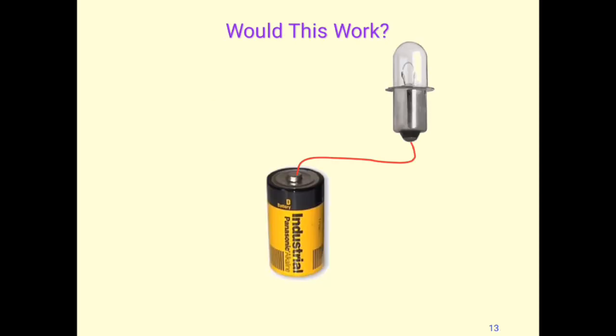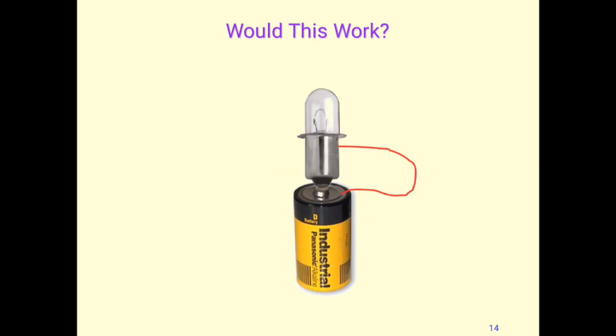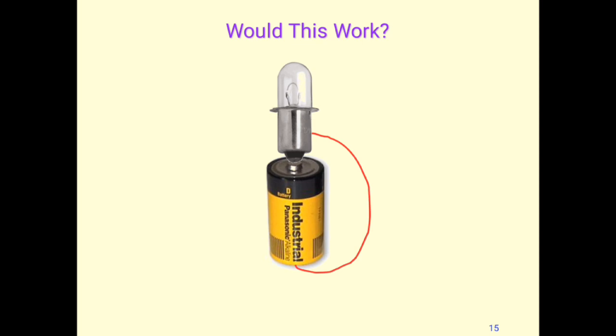So will this diagram work? If we connect one terminal of the cell to the bulb, will the bulb glow? And with this configuration, will it glow? If we just remove the wire and connect the terminal of the bulb to the cell directly, would this work?